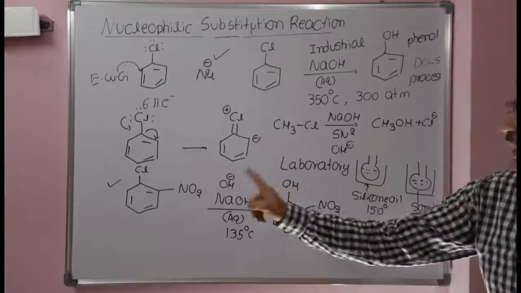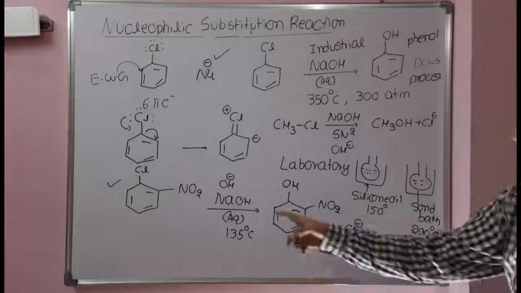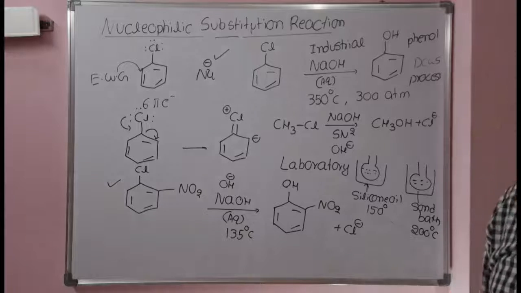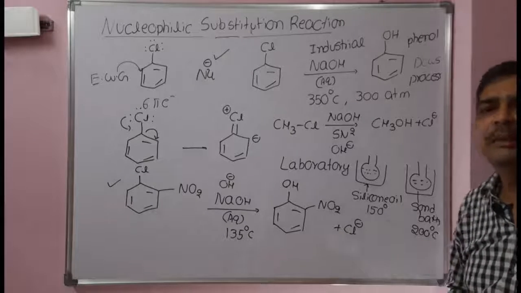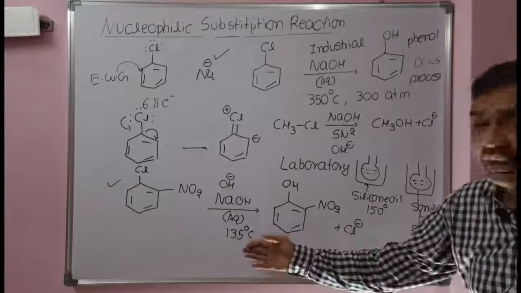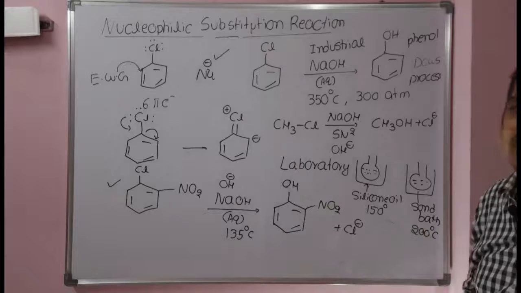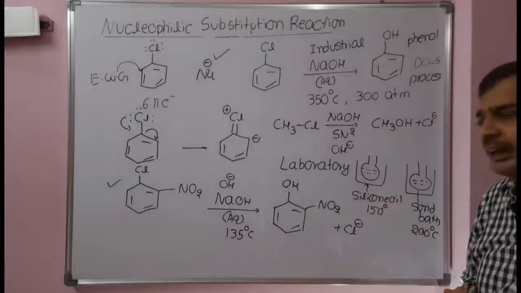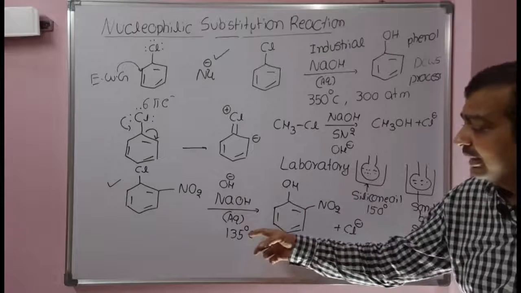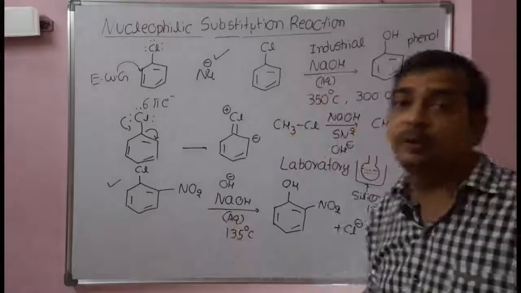If an electron withdrawing group is there at ortho position or para position, the nucleophilic substitution takes place at just 135 degrees centigrade. 135 degrees centigrade means we can run the reactions in the normal laboratory. No pressure is required. Just at 135 degrees centigrade we can perform this nucleophilic substitution reaction. Why is nucleophilic substitution taking place at this low temperature? That is only because of the electron withdrawing group.